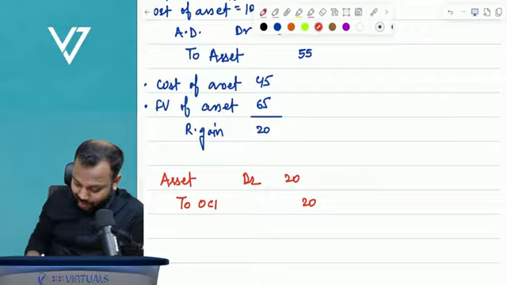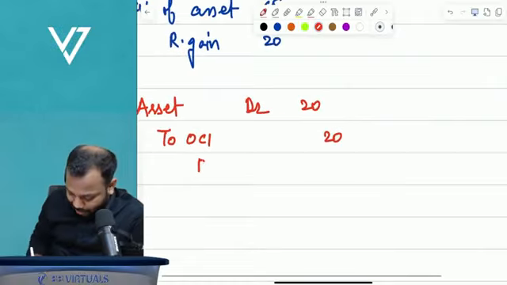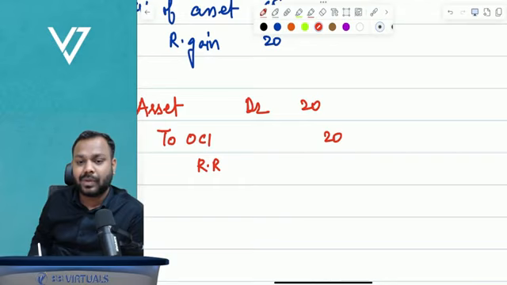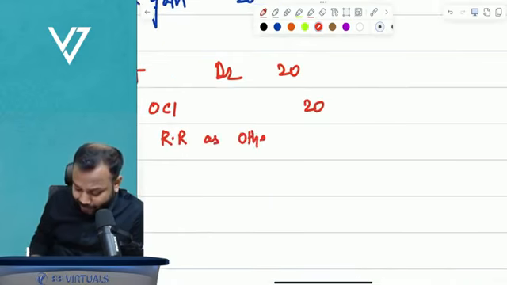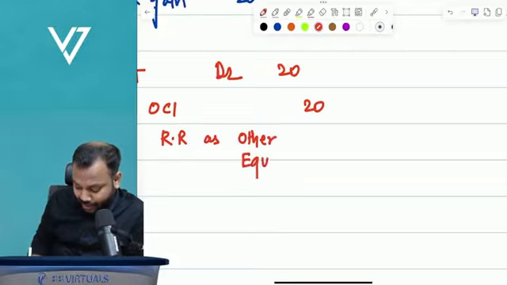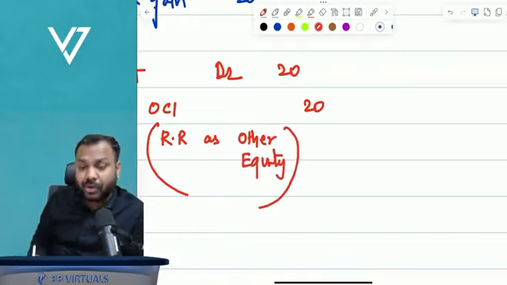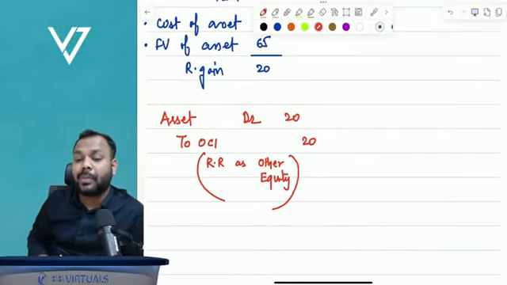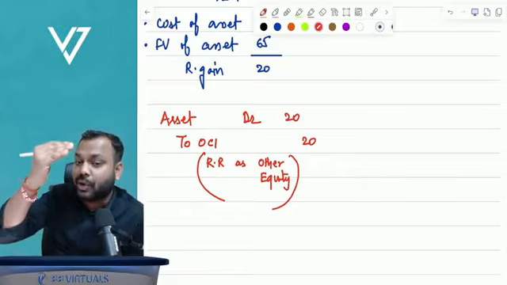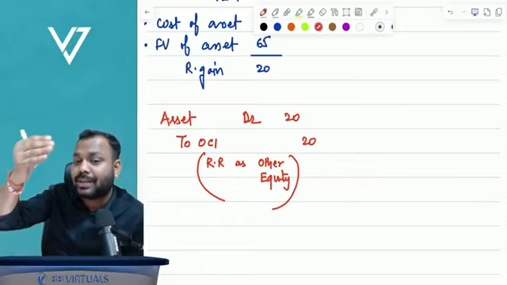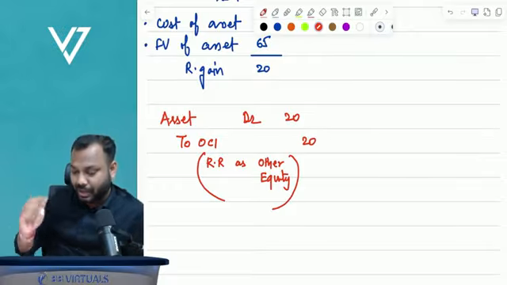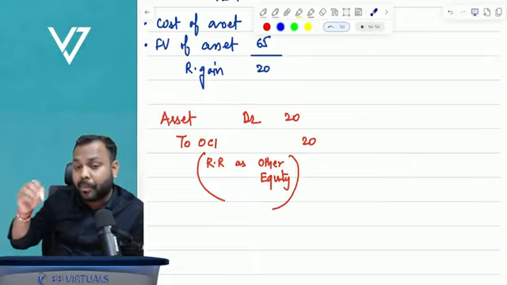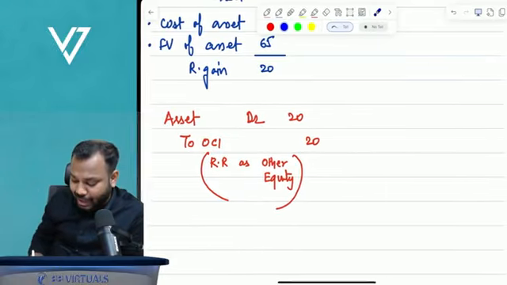It is reported by the name of revaluation reserve as part of other equity. If you can recall, in the statement of financial position, there is a head called equity. Under that there is something called other equity. One of the components of other equity is revaluation reserve.